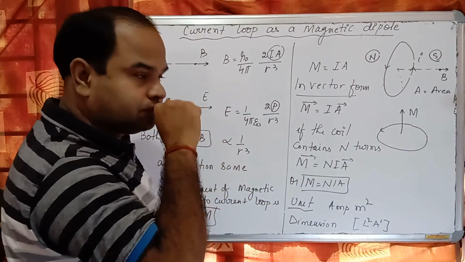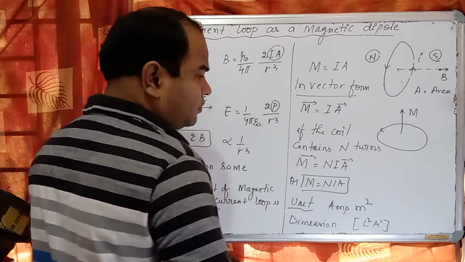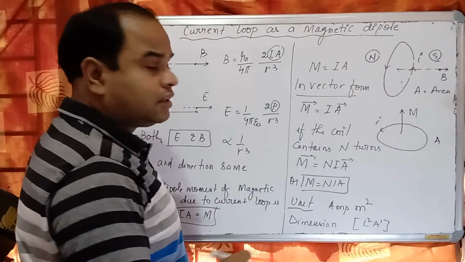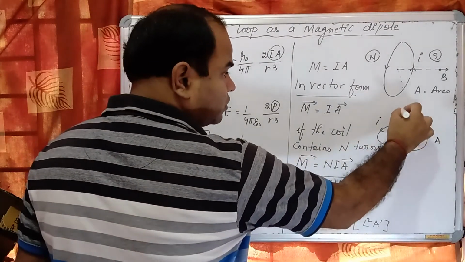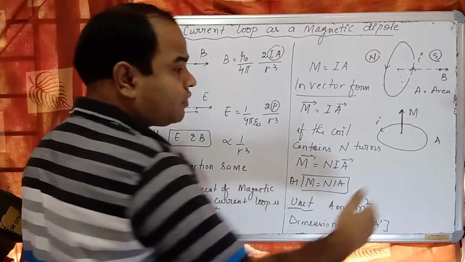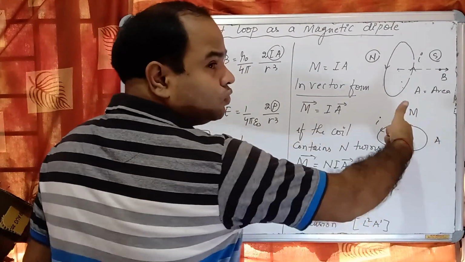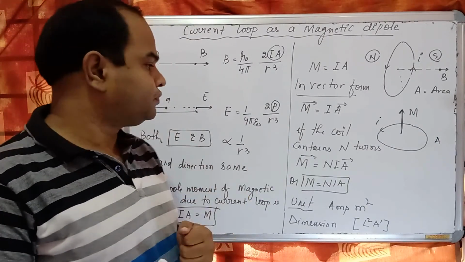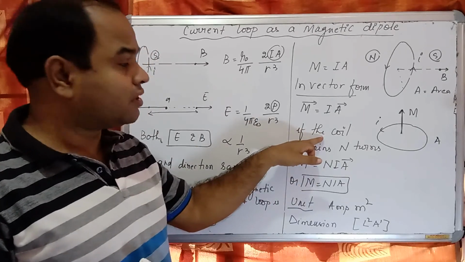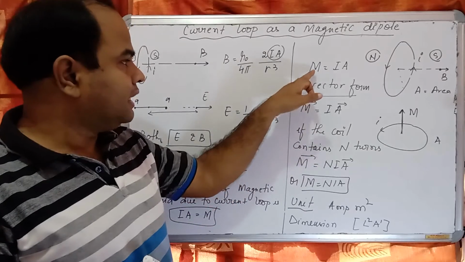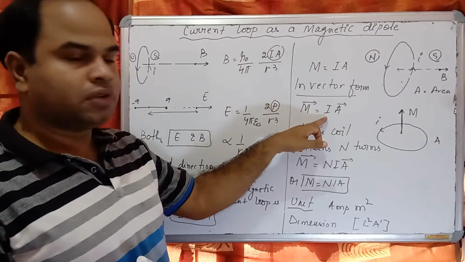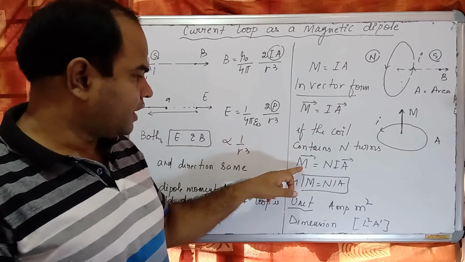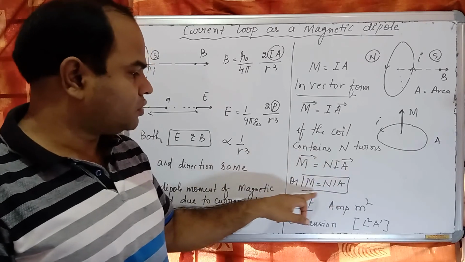So we can say if I is the current and A is the area, then the magnetic dipole moment for this current carrying loop can be found by this right hand thumb rule. So direction can be found by right hand thumb rule. Okay? If the coil contains n number of turns, then we have to multiply by n. So m is equal to nIA.